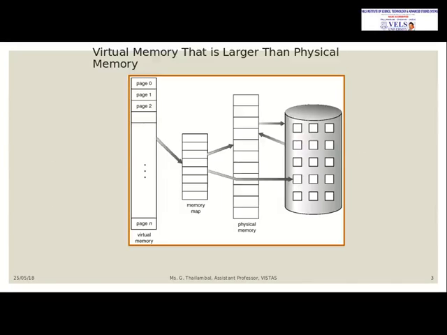So virtual memory that is larger than physical memory has been given in this diagram. So this is the virtual memory, and you have physical memory and some secondary storage devices there. We need a memory map table in order to map the pages which are in virtual memory when we are placing them into physical memory. Sometimes we may be using secondary storage devices to place our pages or processes. So the memory map is needed for virtual memory, physical memory, and also secondary storage devices.